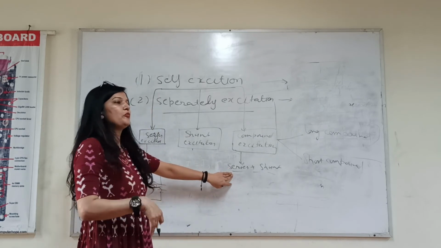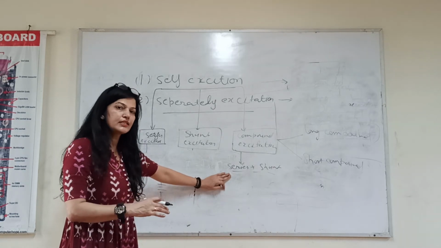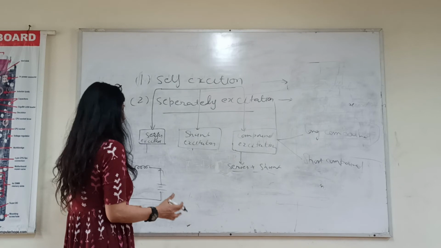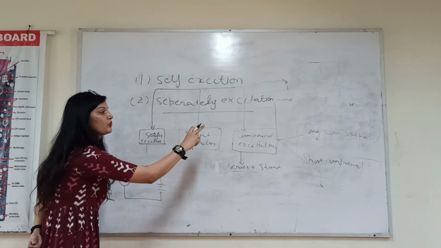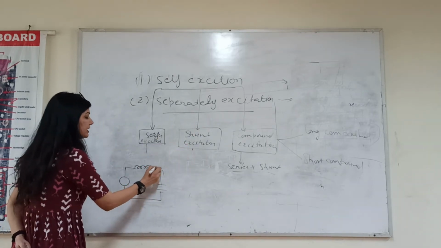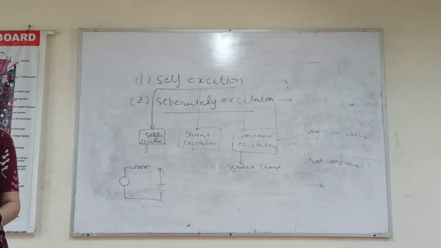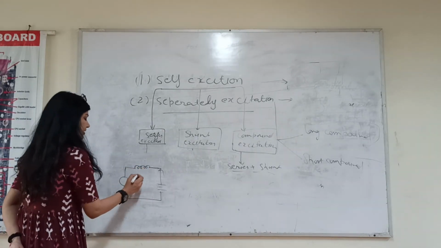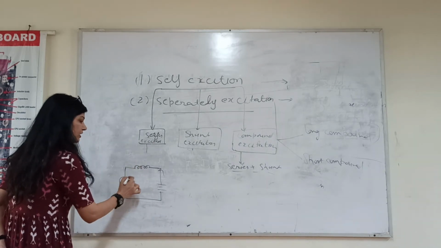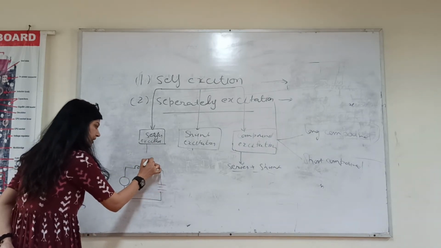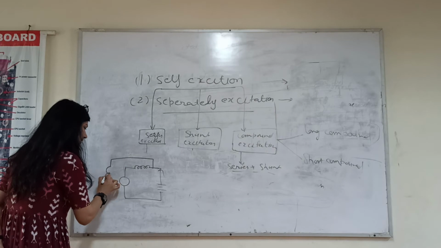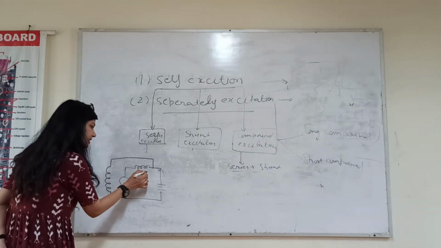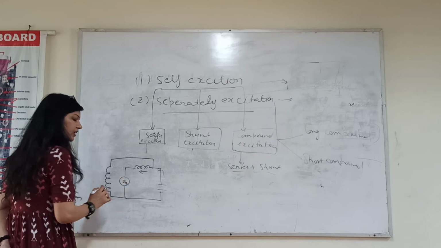Means we have both the windings, field winding in series and in shunt, in both ways. But in case of long, how will we connect these two windings? In case of long shunt mode, look, there is your series motor. In long, again shunt winding will be in parallel with both this series and armature winding.